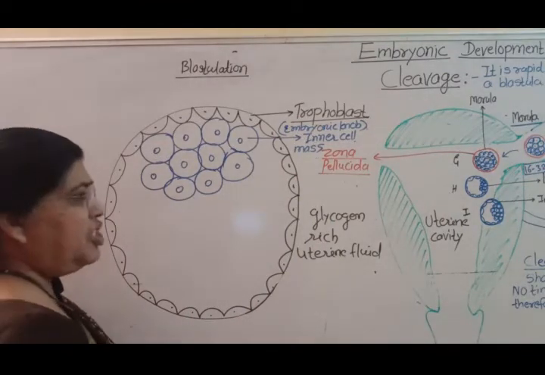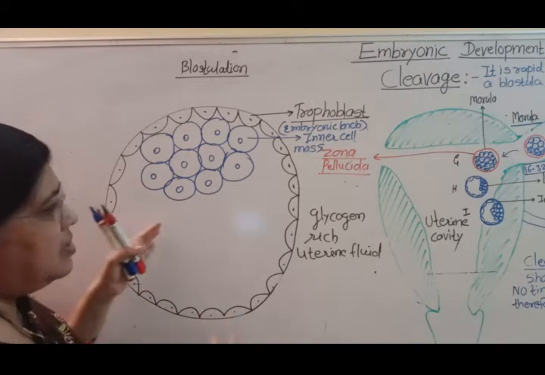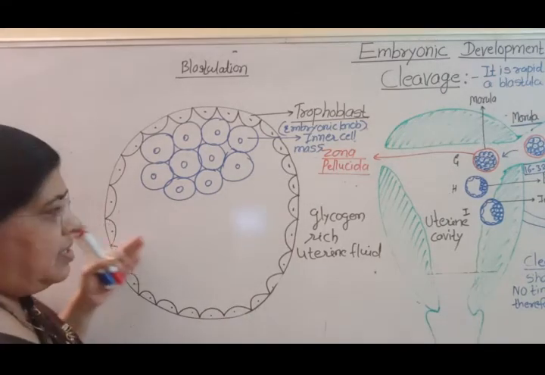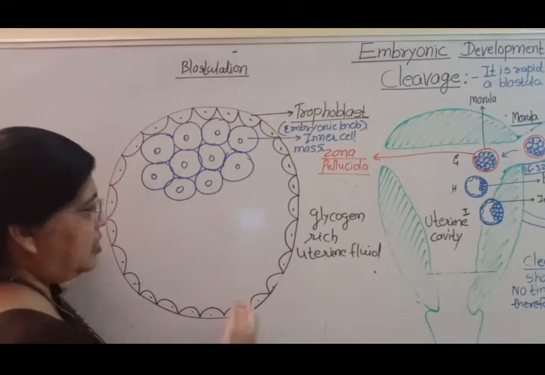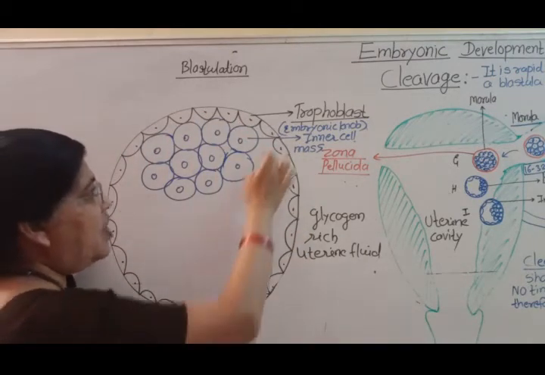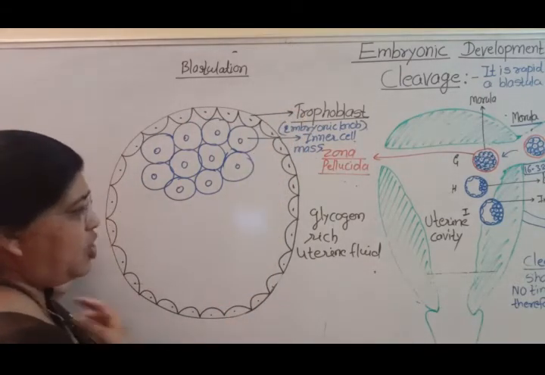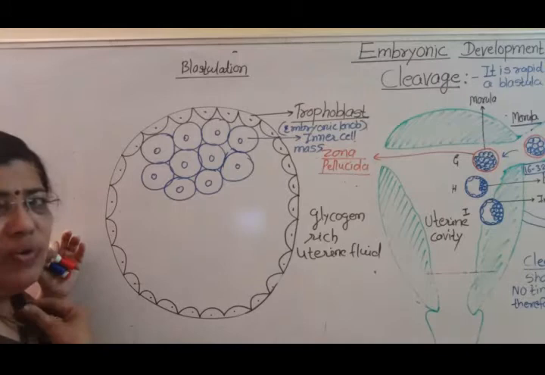So after reaching the uterine cavity, the embryo floats in the uterine cavity. The outer layer forms, and this outer layer of cells is called the trophoblast.